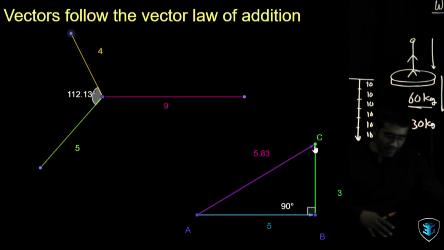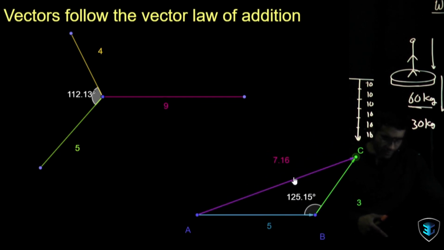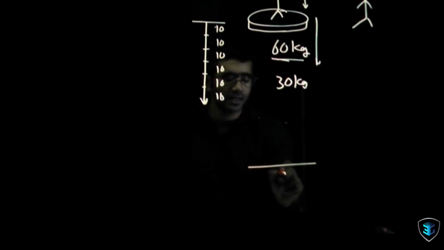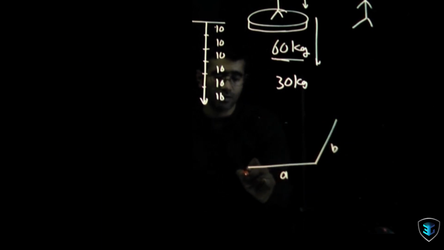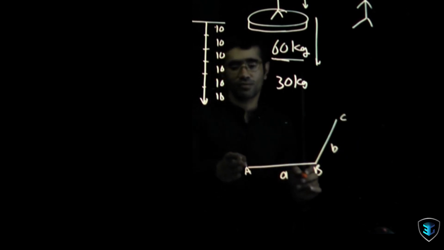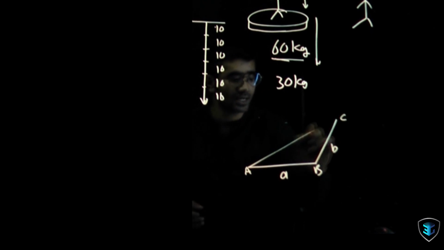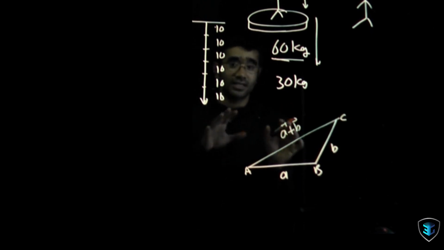Now, what is the vector law of addition? Look at the other example here. I can see a triangle where AB is a vector, which is 5, and BC is again a vector, which is 3. Now, if I change the angle between them, look at that. The angle is 125 now, and I can see the resultant of A and B, which is nothing but AC. If this is vector A and this is vector B, then the displacement of the body from point A to B to C, so the displacement from A to C, is given by this, and we call this vector A plus B. This exactly is vector addition.